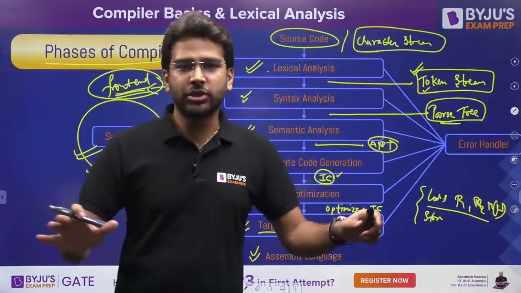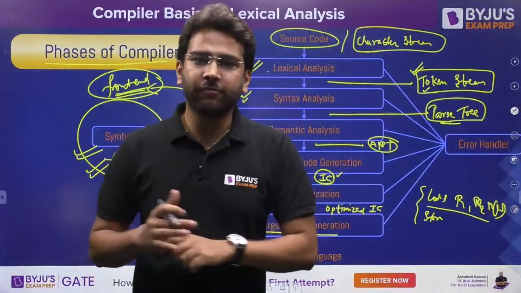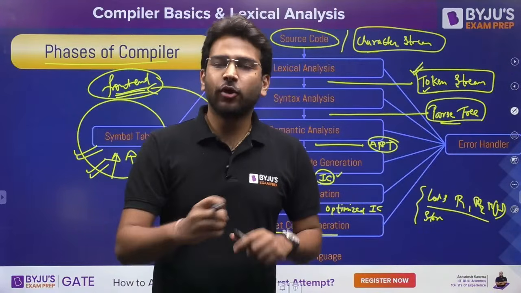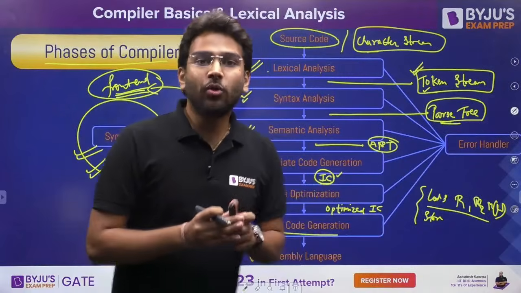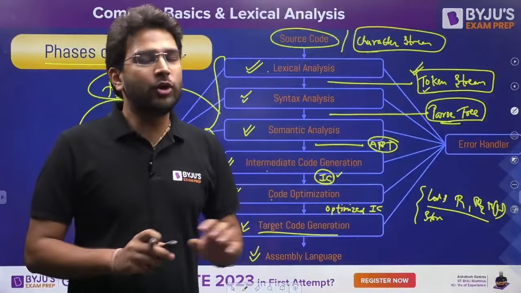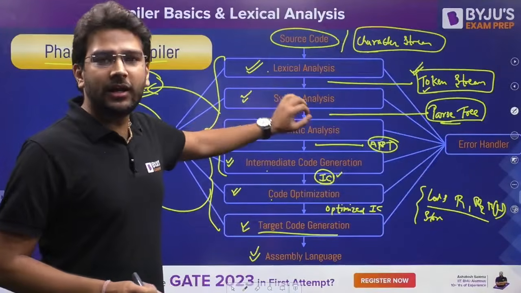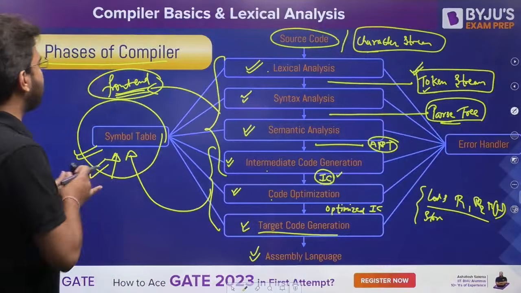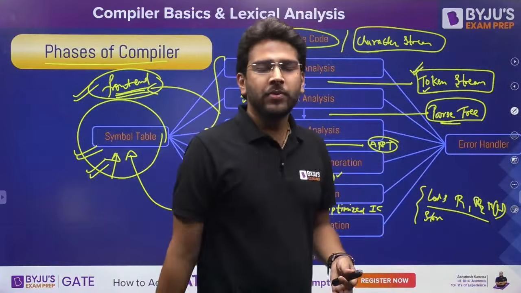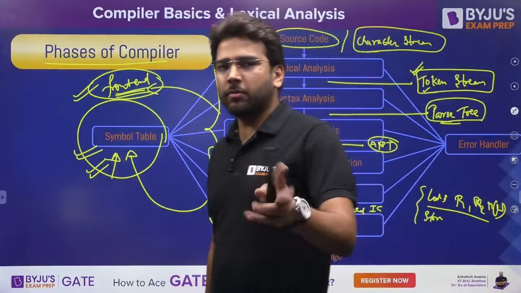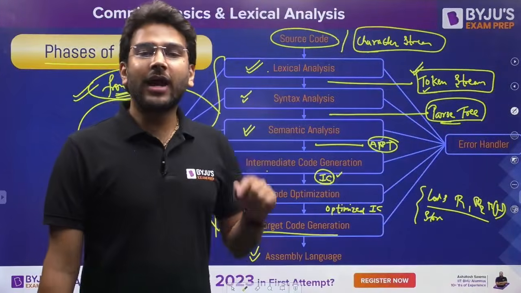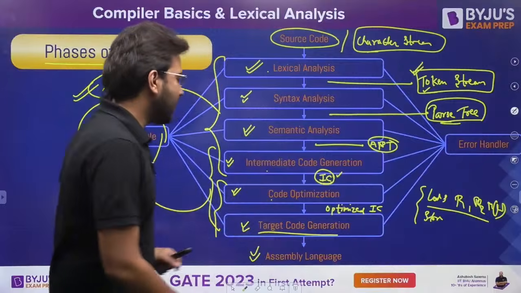Suppose we have, let's say, five machines, M1, M2, M3, M4, M5, right? And we want to design a C compiler for all these five machines. In that case, we don't have to implement these first four phases every time for each machine, because they are machine independent. So we call these four phases of the compiler the front end of the compiler. But if we talk about code optimization and target code generation, even we can ignore code optimization, because code optimization is of two types, as we discussed a few minutes back. So the remaining phases of the compiler come under the backend. Okay, so that is the backend of the compiler.